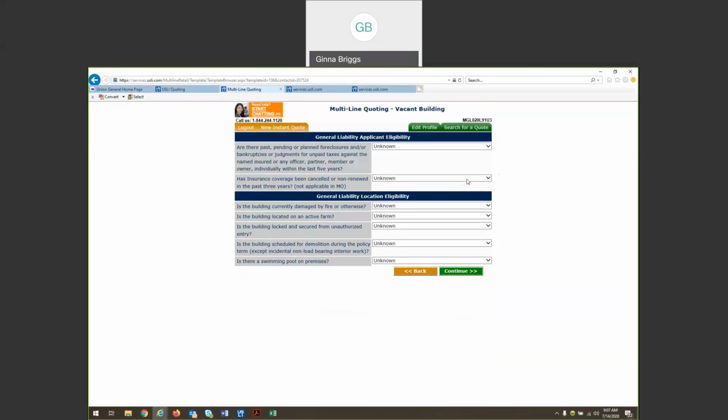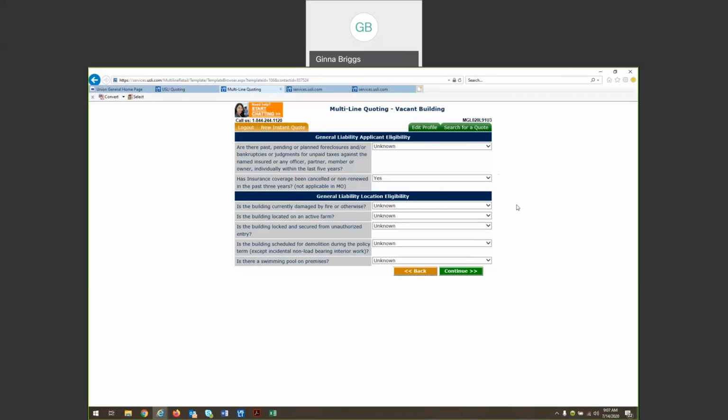The last thing I want to show you today is what happens when you answer a question in a way that requires further underwriter review. For example, if that coverage has been canceled or non-renewed in the past 3 years, we're going to want to ask a couple of reasons about why. If it's a vacant building, was it canceled or non-renewed because the building is damaged? Was it canceled or non-renewed because the building is vacant?